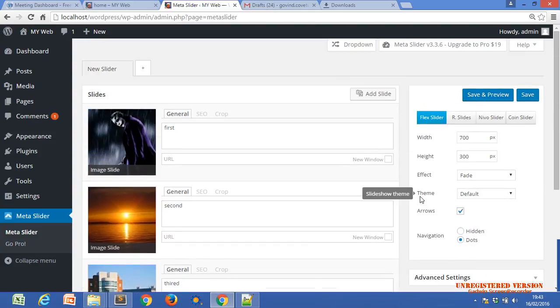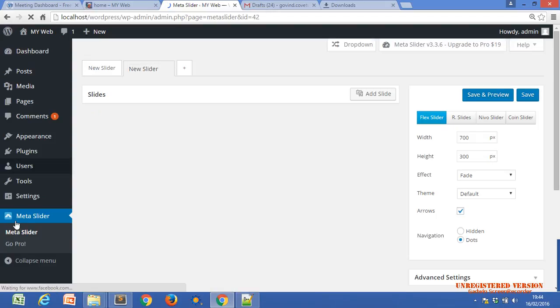What we have done, we just created a new slider. We can create any number of sliders. From where can we get this option? Nazar, did you remember? Why are we getting this option in our dashboard or our admin panel?